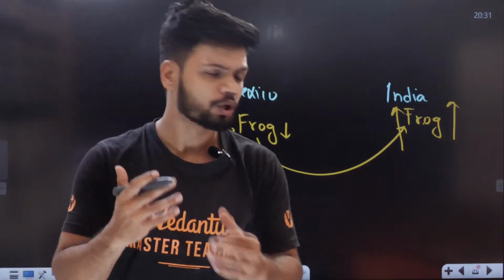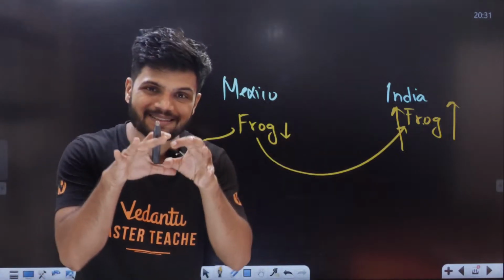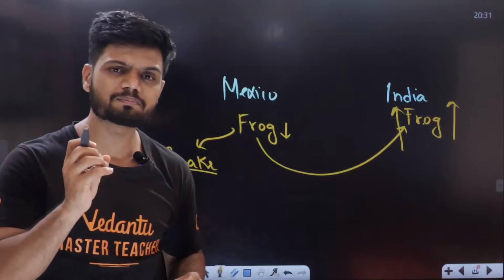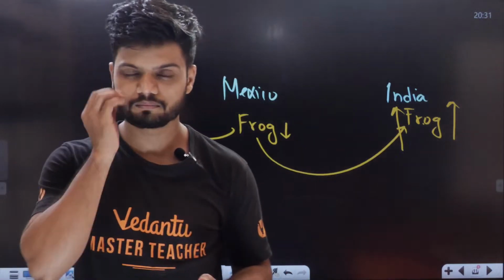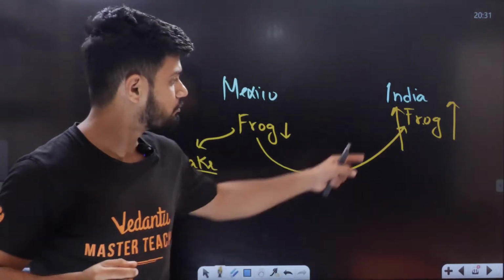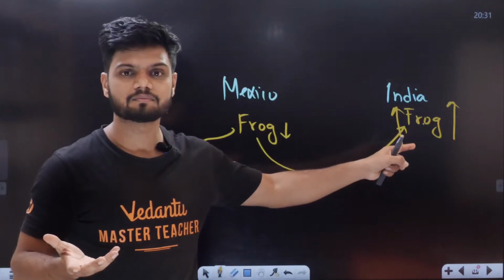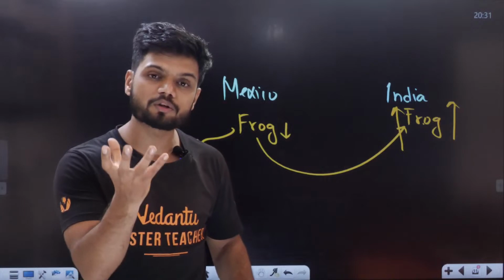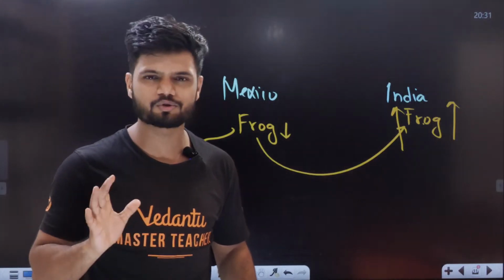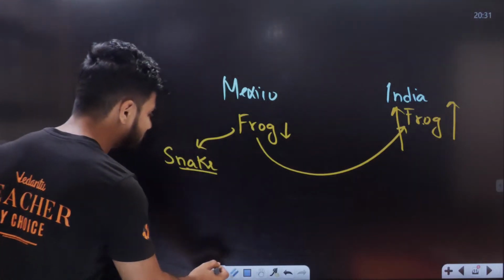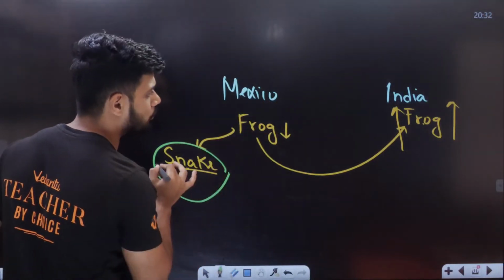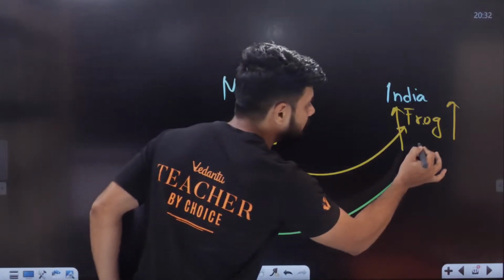What can we do to keep the population of frog under control in India now? Can anyone think of a solution? Very smart solution. Anyone? You will say, kill all the frogs now. They will reproduce very fast. So what can be done to control the population of frog now? Very simple solution, I'll tell you. The most simple solution is to take the snake from Mexico and bring the snake also to India.